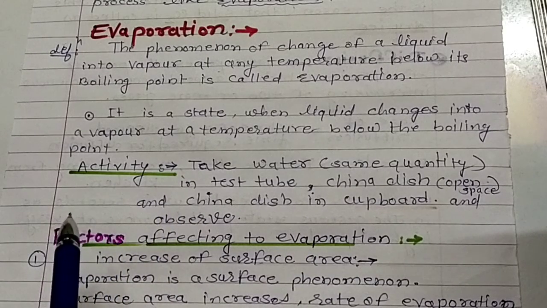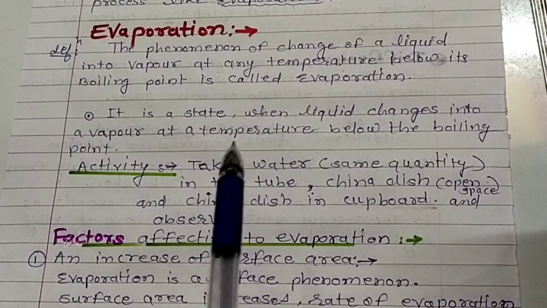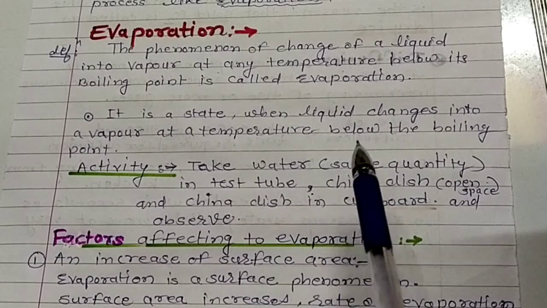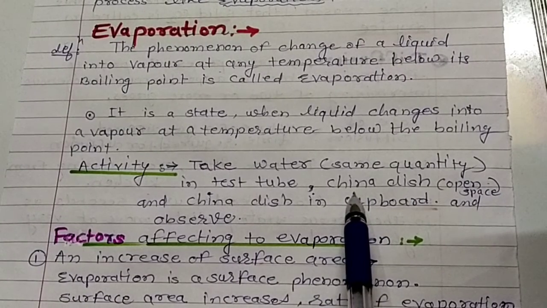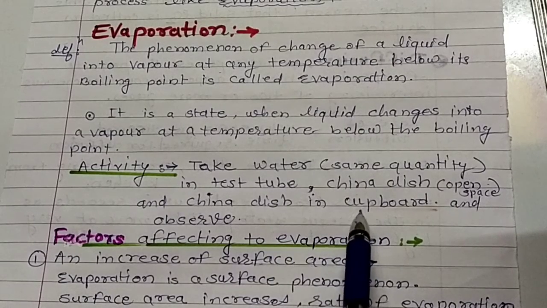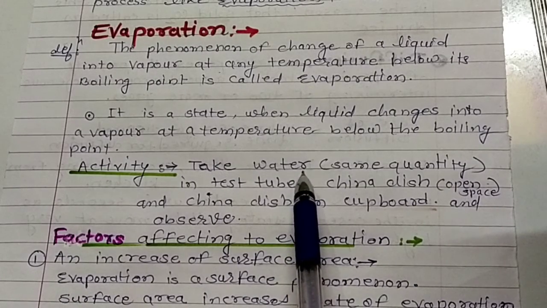One activity I am giving to you. Do it at home. Take water and keep the quantity of that water the same. Take it in a test tube or a small glass, and then in a dish. Then what you have to do? One dish you have to keep in the open space, and one dish you have to keep in the cupboard, and then observe what happened with that water. What will be the probable observations?